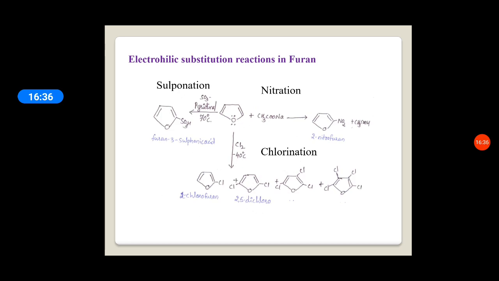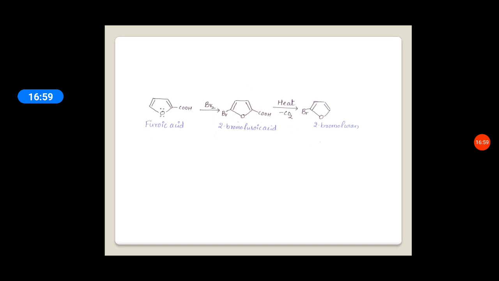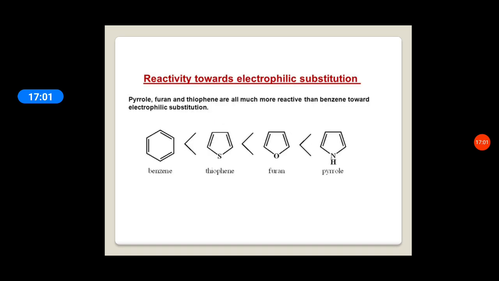When it is treated with sulfur trioxide in pyridine, it gives thiophene 3-sulfonic acid. And when treated with halogens, chlorine or bromine, it gives mono, di, tri and tetra substituted thiophene. So the reactions of furan and thiophene are the same, so I have not given them again.